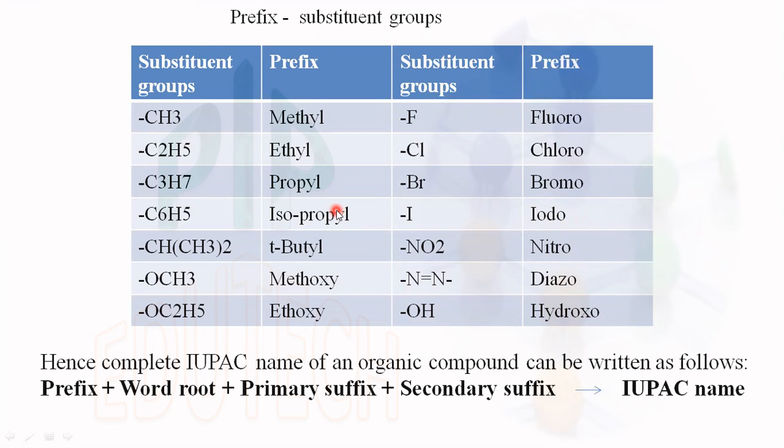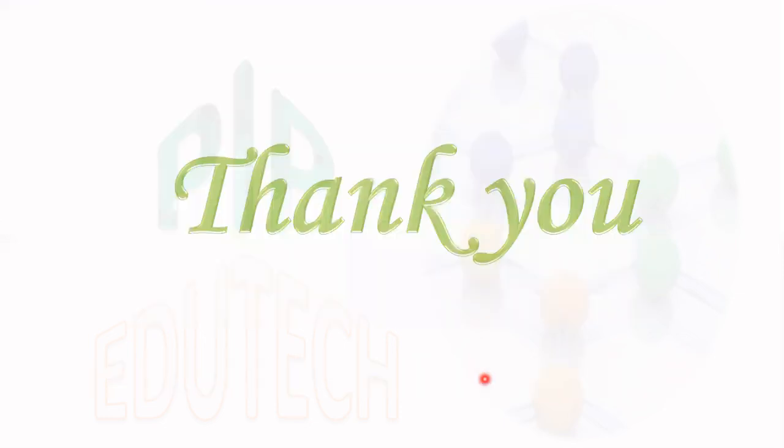Hence, the complete IUPAC name of an organic compound can be written by knowing the prefix, word root, primary suffix and secondary suffix. So, how to name the organic compound by using all these terms? We can see in the upcoming video. Thank you very much for watching the video.